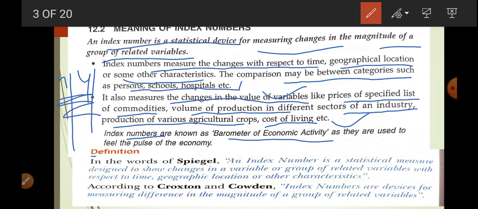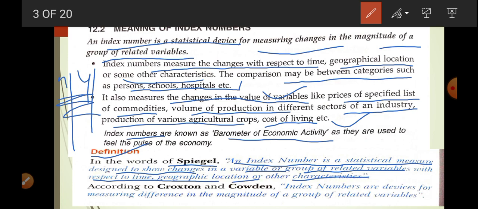Okay, now there are some definitions given. Spiegel: an index number is a statistical measure designed to show the change in a variable or group of related variables with respect to time, geographical location, and other characteristics. Come to Croxton and Cowden. It's a very easy definition. Index numbers are devices for measuring differences in magnitude of a group of related variables. So I think you are able to understand what index number is. It is a statistical device which measures change in the magnitude of a group of related variables. Okay, so this is the meaning.